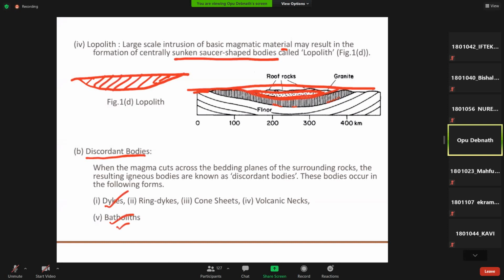So these are some discordant bodies. When the magmatic materials cut across the bedding plane or the surrounding rocks, the resulting igneous rock bodies are called discordant bodies. That means all the concordant bodies we discussed already.